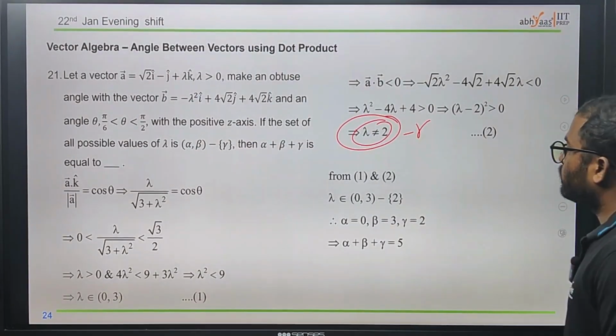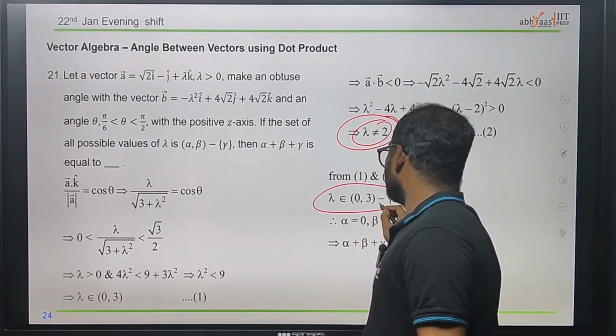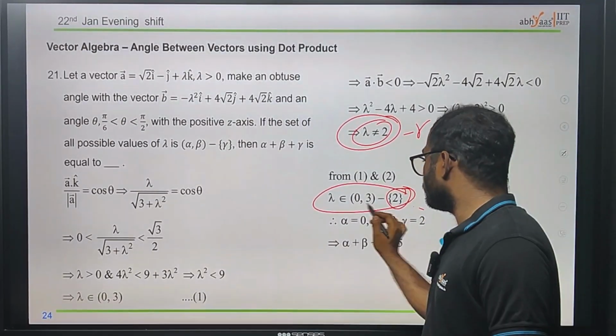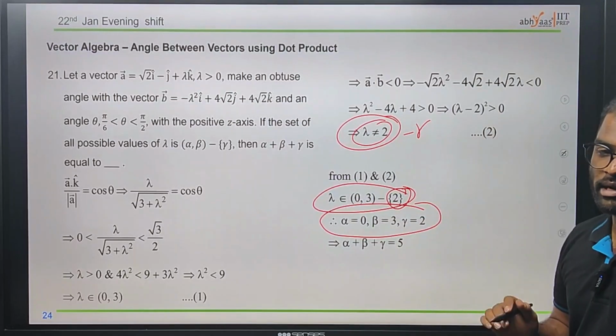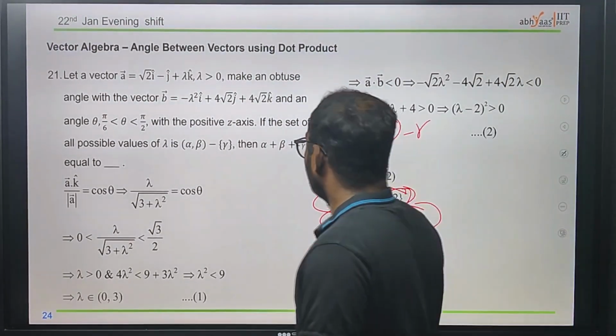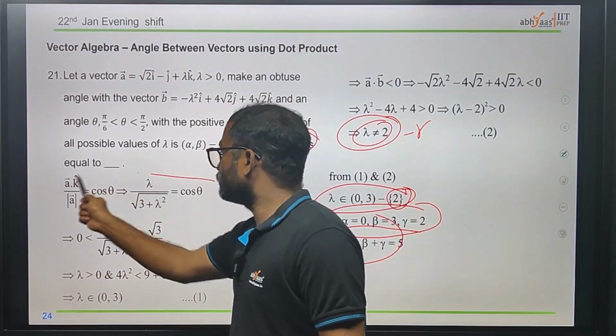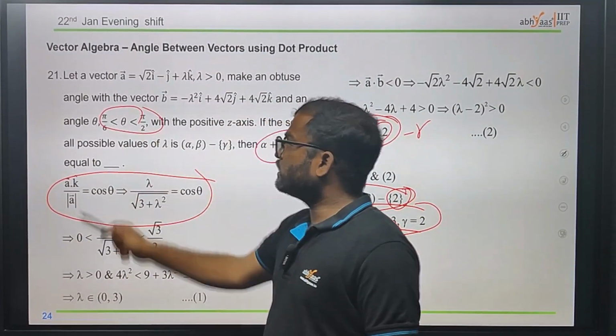Okay, now from 1 and 2 we got 0, 3, minus, we are removing this region, which is removing this number. Therefore alpha is equal to 0, beta equal to 3, gamma is equal to 2. Therefore just add those things, we can easily find the answer. First, in this question, it is a simple question, just we need to do this one. After that, by using this one we can easily find that one.